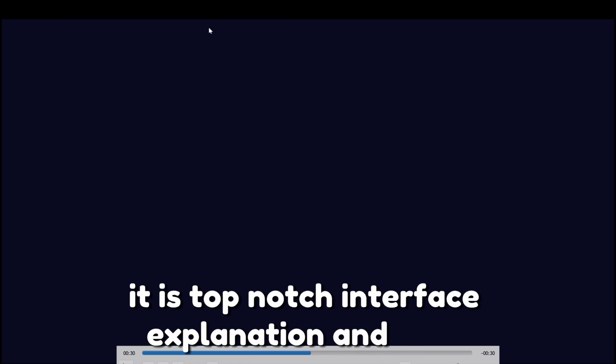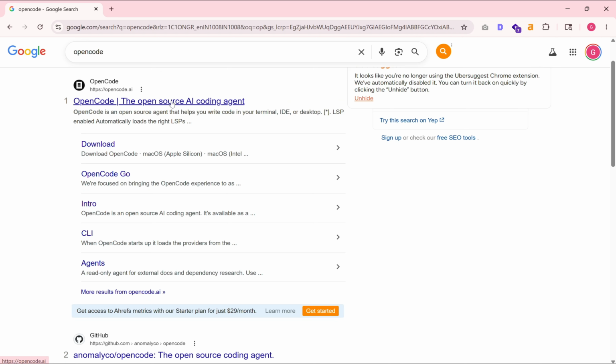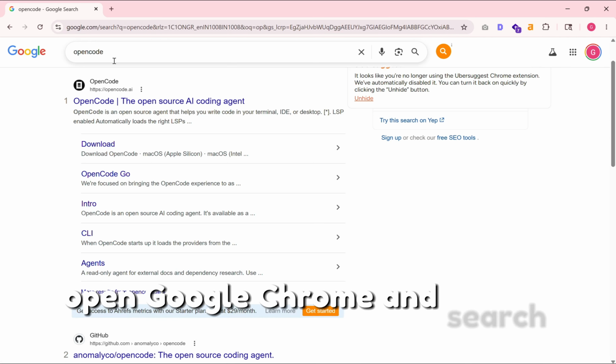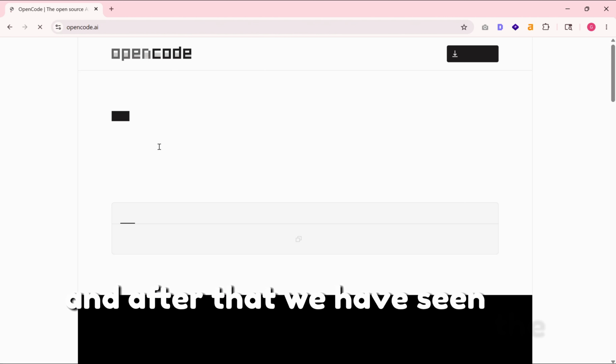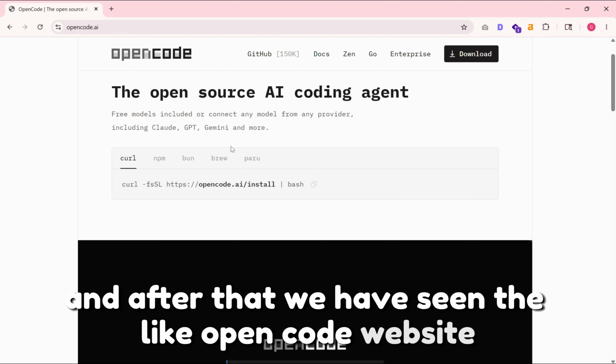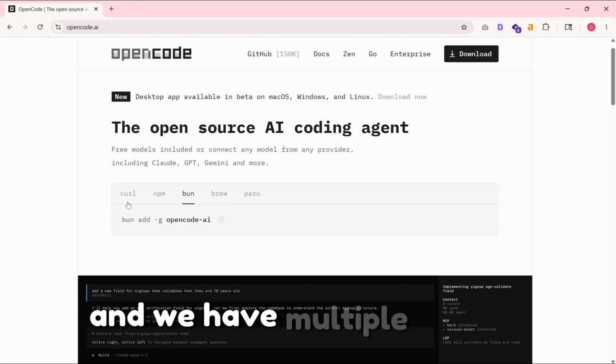And we can see the process of how to install OpenCode. This is the process: open Google Chrome and search OpenCode. After that, we have seen the OpenCode website. We can just click on the website, and we have multiple options.